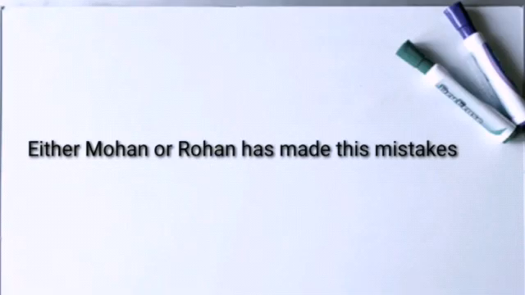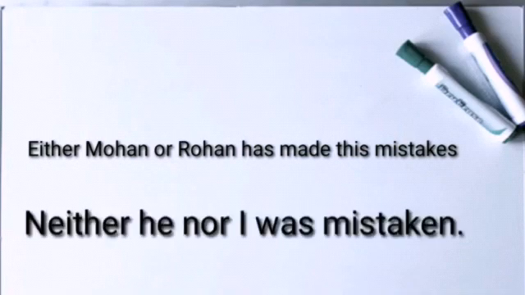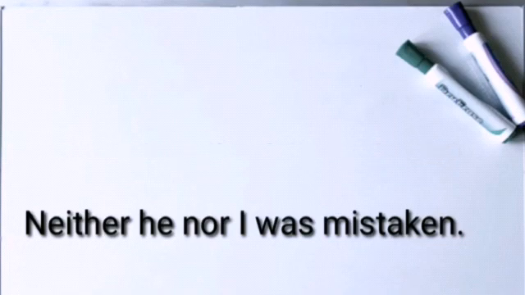Here in the first sentence, the two subjects Mohan and Rohan are connected by either or, so the following verb has is singular. In the same way, neither he nor I, despite the fact that there are two subjects, he and I, they are connected with neither nor, so the following verb should be singular, that is was.